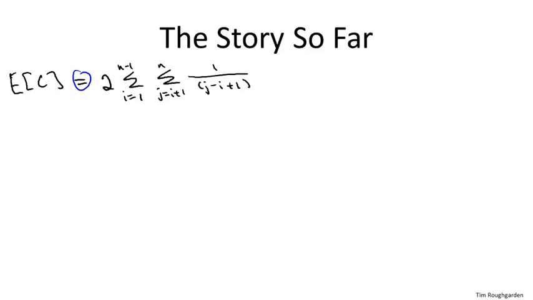Now the next question to ask is, what are we shooting for? Remember, the theorem we want to prove is that the expected number of comparisons, really the expected runtime, is O of n log n. So are we already done? Well, not quite. We're going to have to be a little bit clever. If we look at this double sum, and we ask how big are the summands and how many terms are there, well, the biggest summands we're ever going to see are when i and j are right next to each other, where j is 1 bigger than i. In that case, this fraction is going to be 1/2. So the terms can be as big as 1/2. How many terms are there? Well, there's a quadratic number of terms. So it'd be very easy to derive an upper bound that's quadratic in n, but that's not what we want. We want one that's n log n.